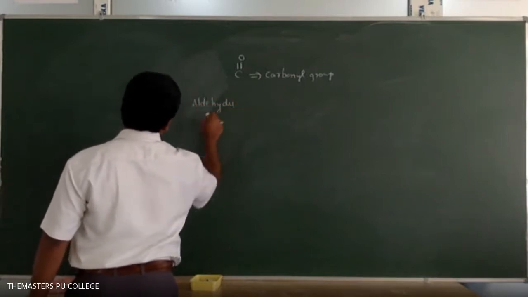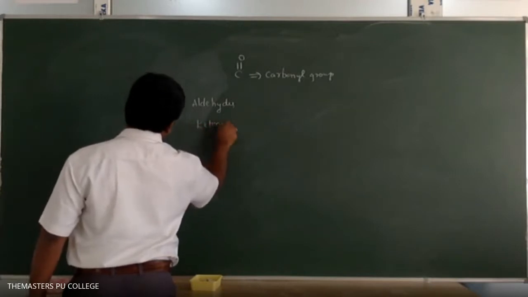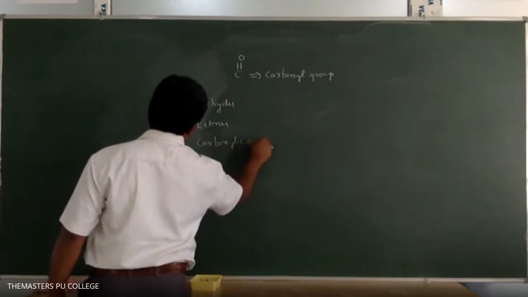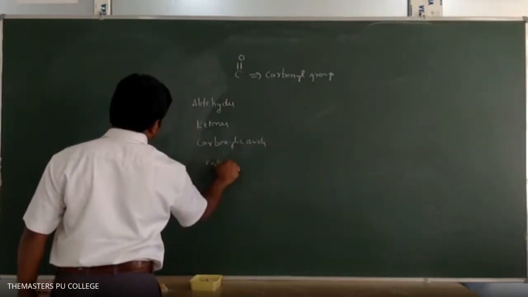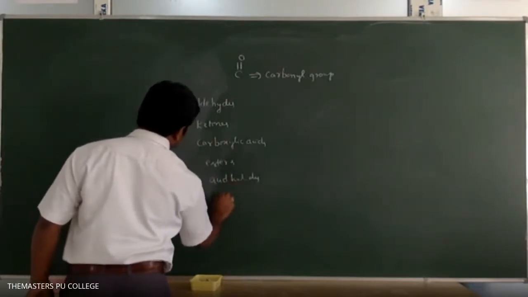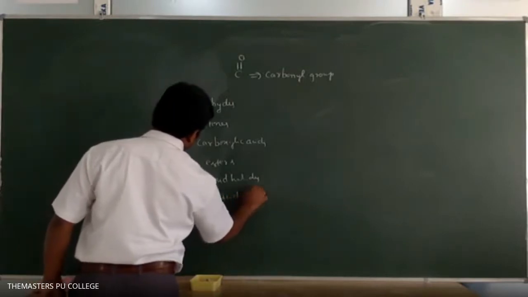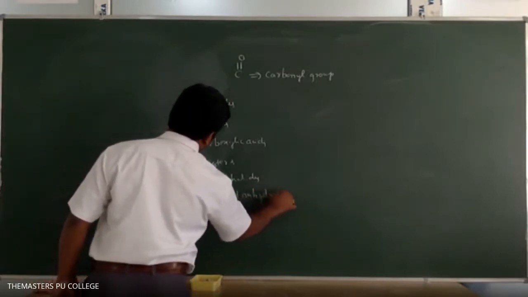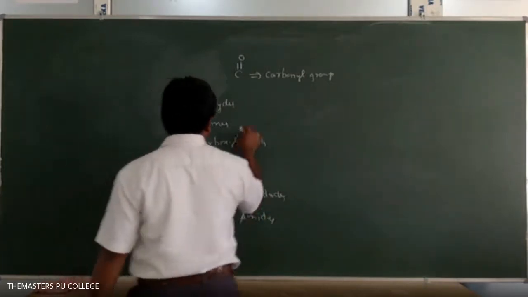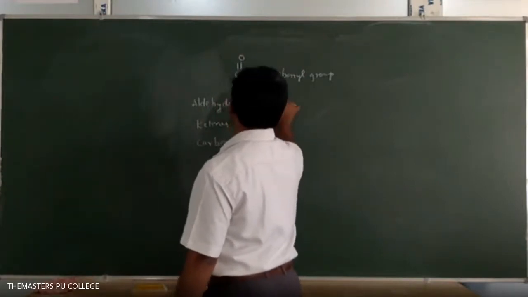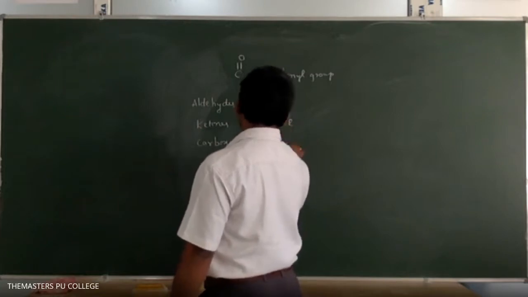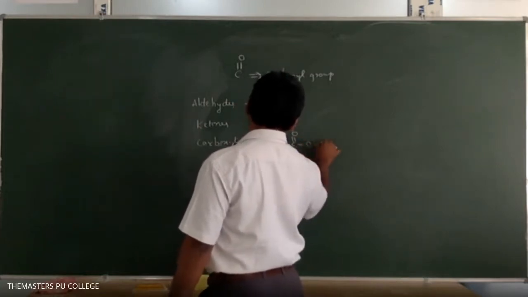aldehydes, ketones, carboxylic acids, esters, acid halides, acid anhydrides, and amides. Okay. So aldehydes means COH. Ketones means C double bond O R. Next, carboxylic acids means COOH.